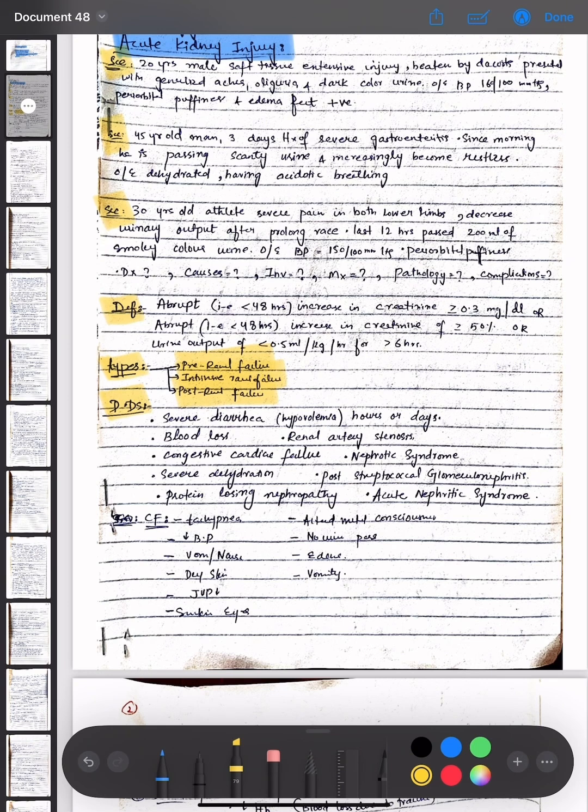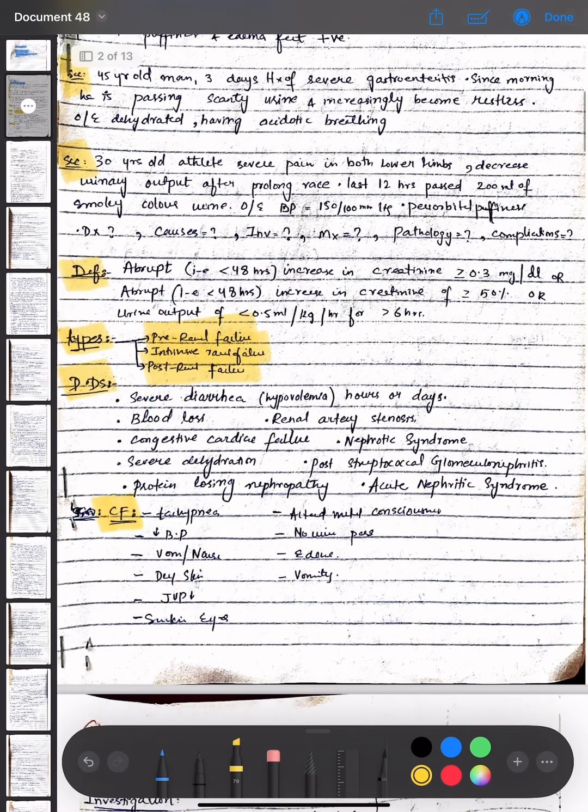The clinical features of acute kidney injury are tachypnea, decreased BP, vomiting or nausea, dry skin, decreased JVP, sunken eyes, altered mental consciousness, no urine passed, edema, and vomiting.